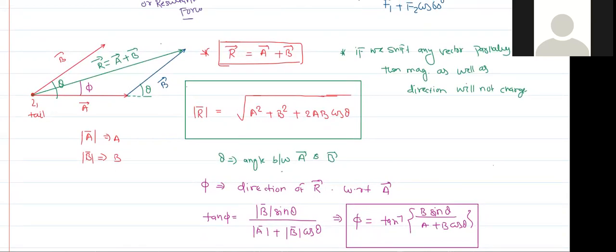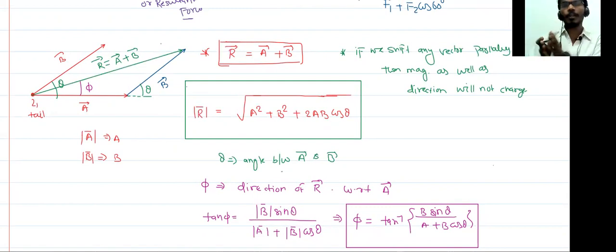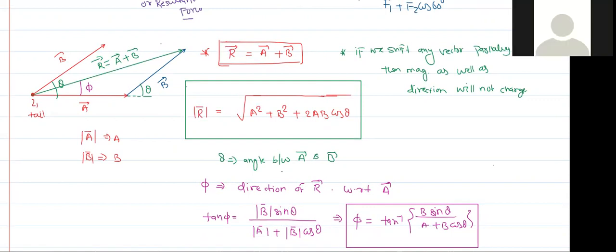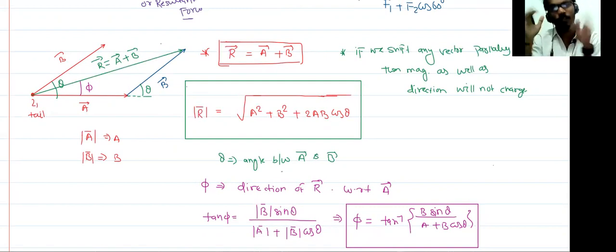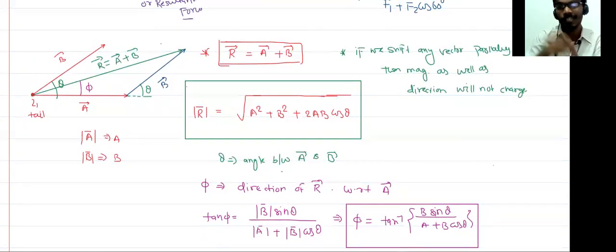In a question, in the result, we have to find both magnitude and direction. Suppose you have a given question, according to that you have to calculate. Suppose in a question you are just asked what the net force acting on the system is, then you give just the value. But suppose the question mentions what is the direction of the force with respect to F1 or with respect to F2.